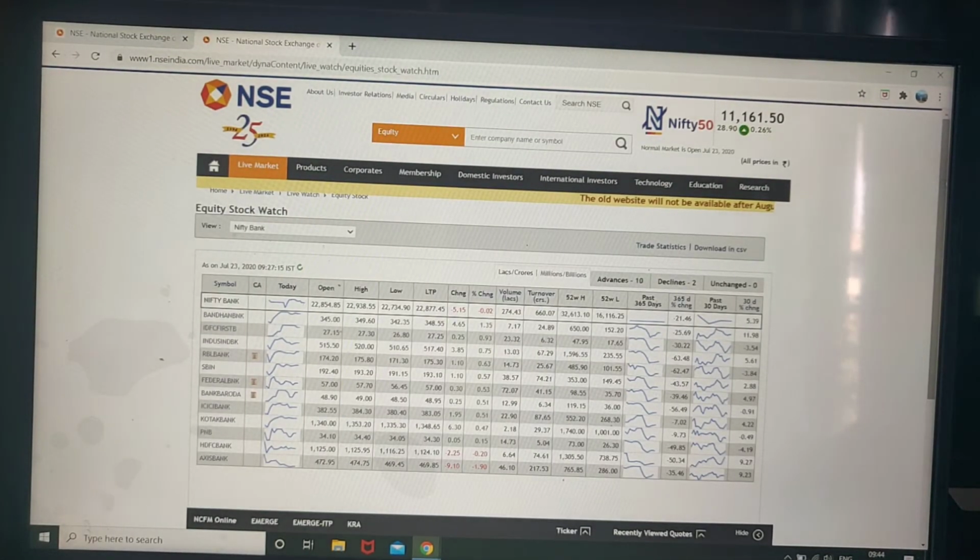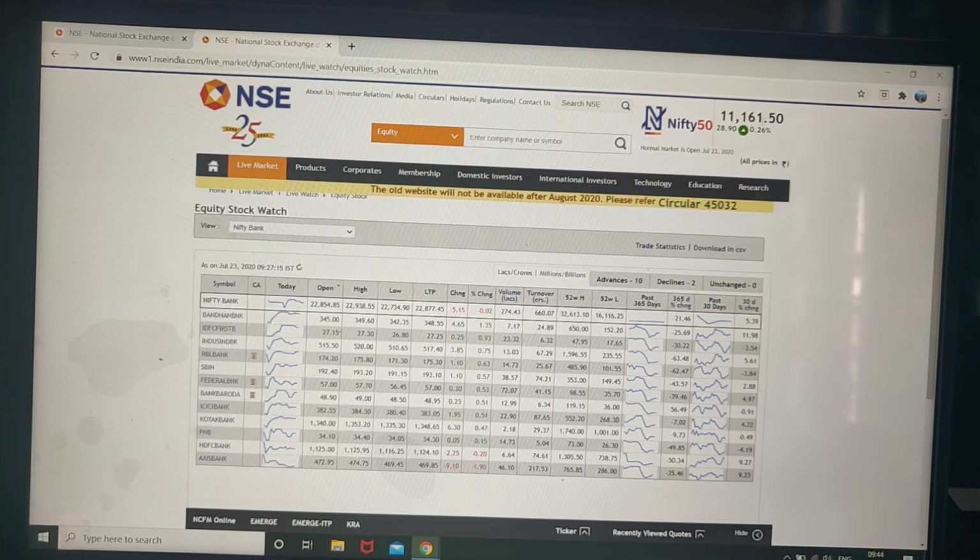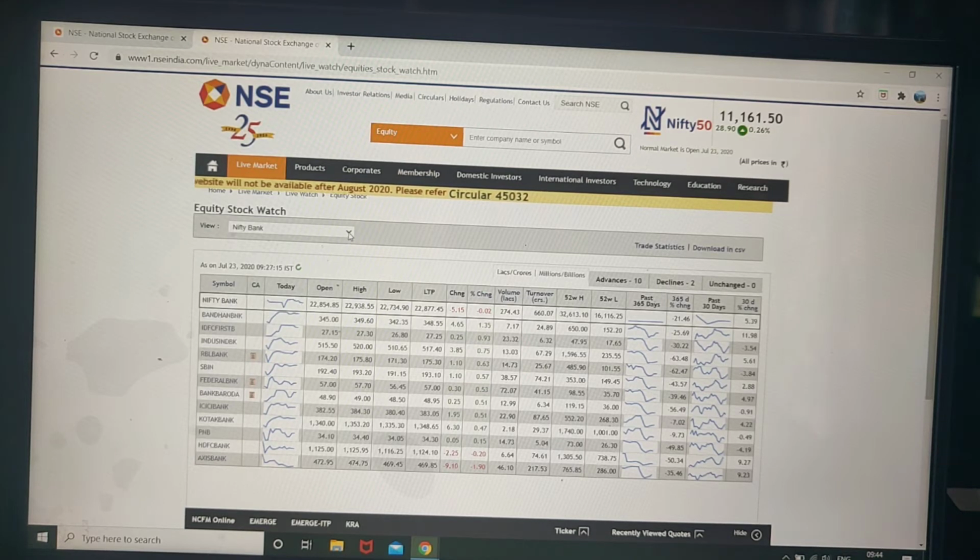This is another website. You might be familiar with NSE India. This is the website of NSE, the stock exchange. Here the value is 11610. There is a percentage gain of 0.26%. And here also you can see the sector-wise report. Nifty banking sector.